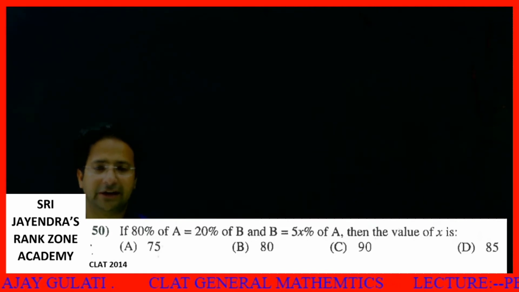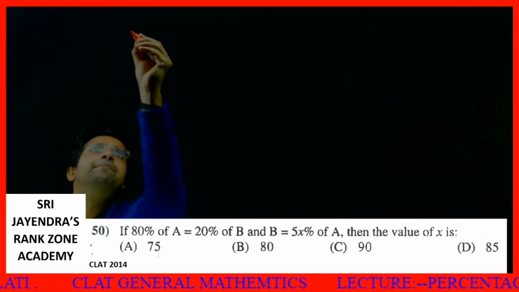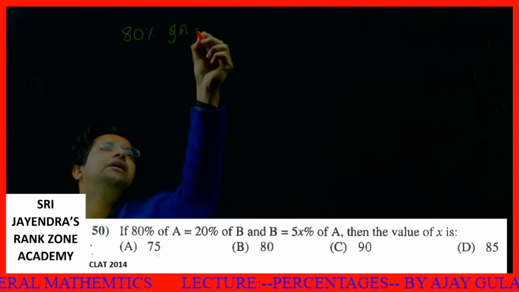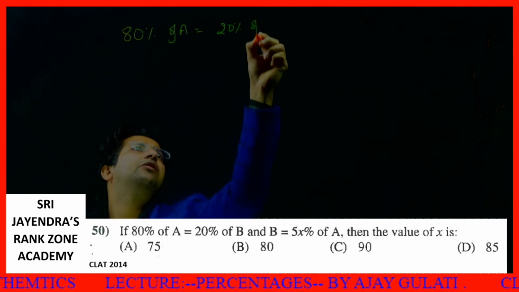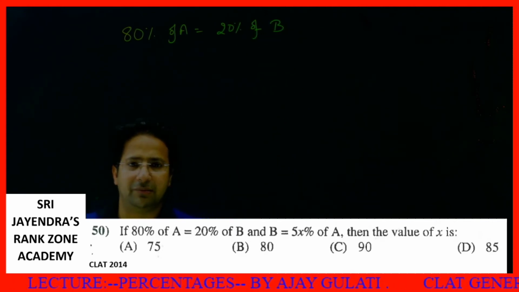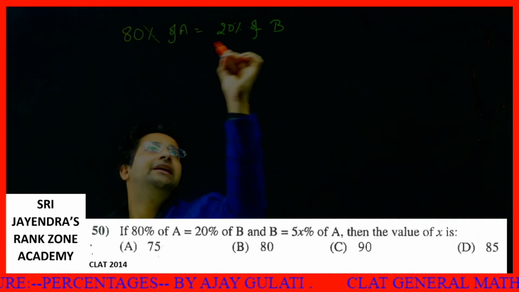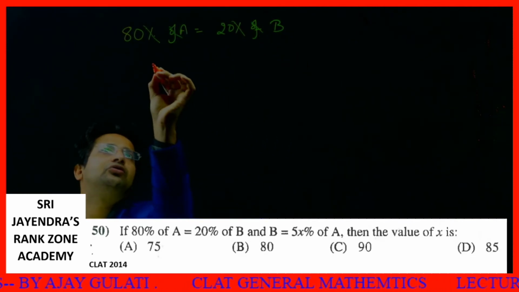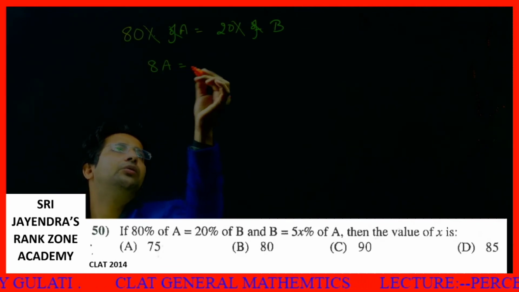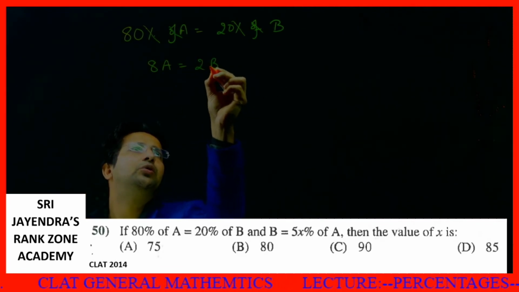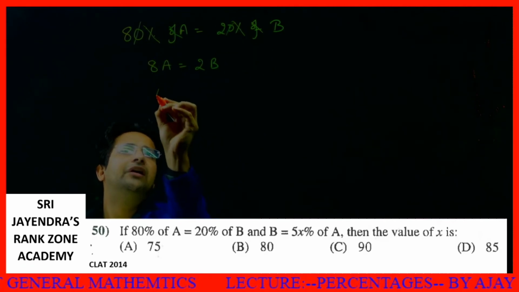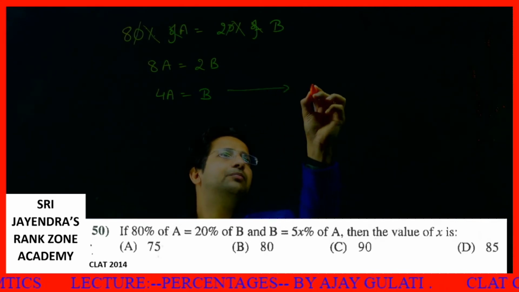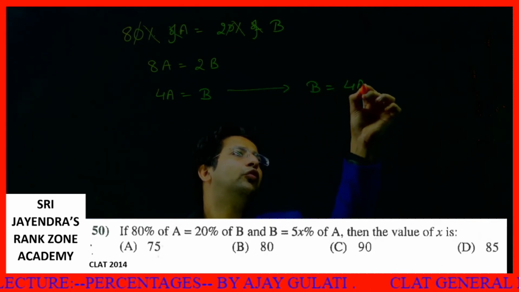Next question, dear students. 80% of A is equal to 20% of B. Always remember, percentage on one side can be cancelled by percentage on the other side. Of means multiply. I'm cancelling this. So I get 80A is equal to 20B, or 8A is equal to 2B. 0 and 0 cancel. You can say 4A is equal to B. That means B is equal to 4A.